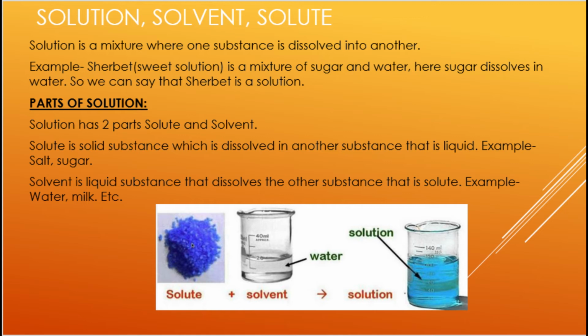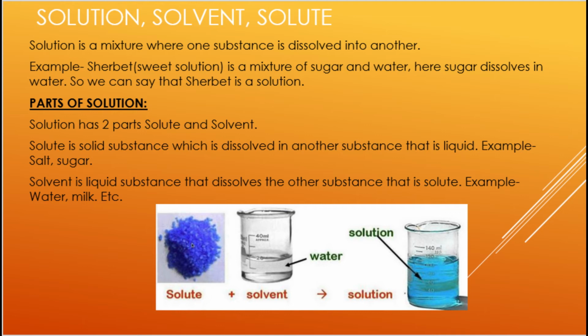Now a solution has two parts, that is solute and solvent. Solute is a solid substance which is dissolved in another substance, that is liquid. Example, salt and sugar, or many crystal-like things which are dissolved in water. So these are known as solute. Salt and sugar are the solid part which dissolves in water and gives us the sweet syrup solution. So solute is known as salt and sugar.